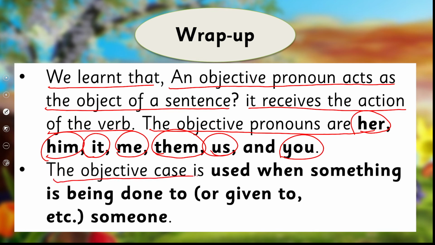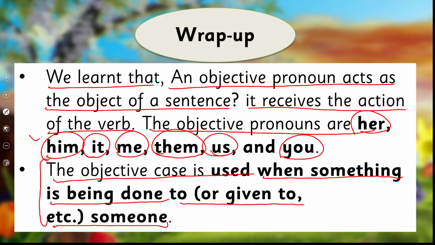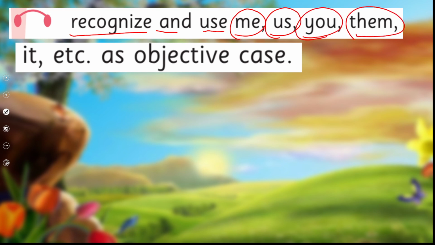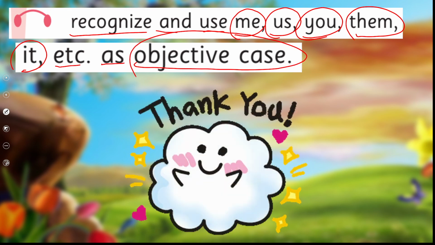And the objective case is used when something is being done or given to someone. These are the objective pronouns, and we use them when they receive something. So in this way, we achieved our SLO to recognize and use me, us, you, them, it, etc. as objective case. Are we done with it?